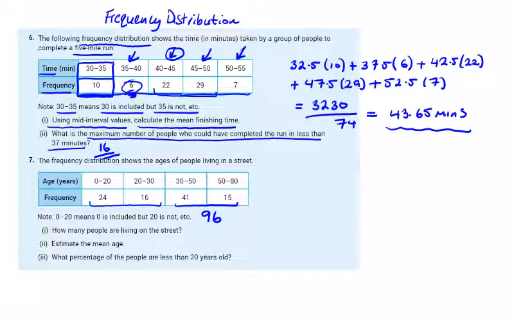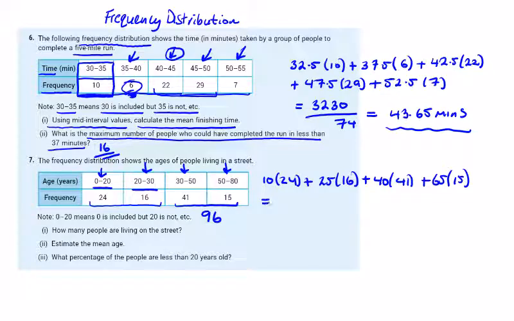We're going to take 24 by the 10 that's in the middle here. So 10 by 24 plus in here. And you can see here the band here is 20 and the band here is 10. So we have 25 by 16 plus what's in the middle here, 40 by 41 plus 50 to 80 is a jump of 30. So we have 65 halfway by 15. And if we multiply these out, we're going to get